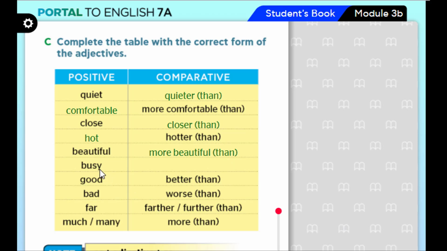Busy, is it short or long? Well, busy is short. Busier. Pay attention, we spoke about the rule of why. Here Y becomes an I. And the irregular adjective, good, is better than. Bad is worse than. Far is further than. Much and many, as we have said before, becomes more than. So simple.